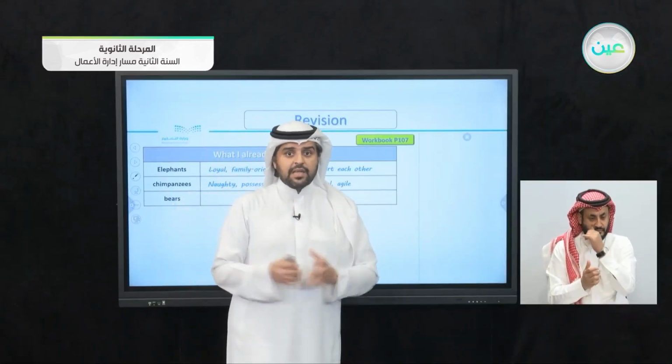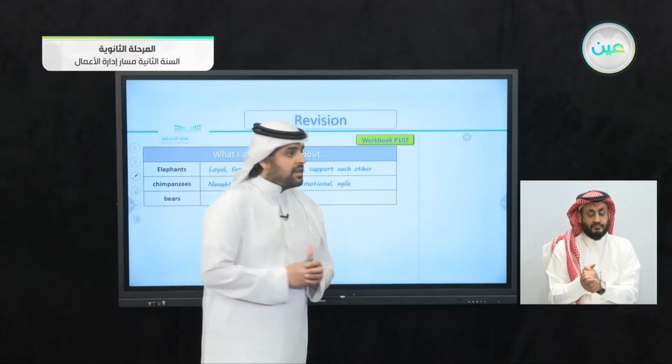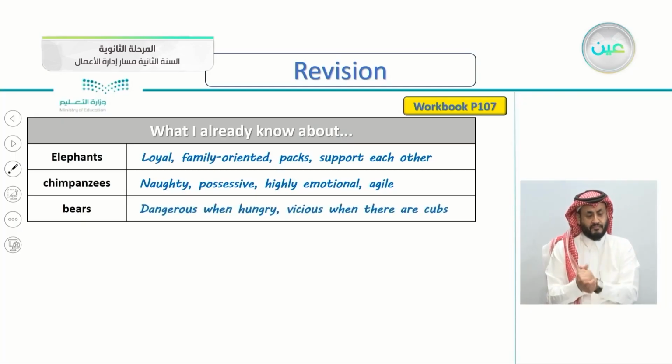They are very agile. What about bears? What do you know about bears? I think this is an easy one also. What do you know about bears? Okay, very good. But let's see what I've written here. They are dangerous when hungry. They are vicious when there are cubs. So they are dangerous when they are hungry, vicious when there are cubs.